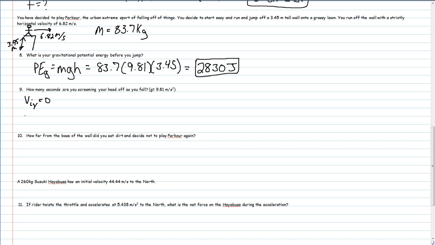I know that my delta y is going to equal 3.45 meters, because I know I'm falling down 3.45 meters. And I know that my acceleration is 9.81 meters per second squared down. That has to do with the fact that all falling objects have the same acceleration. What I want to find out is time. It says how many seconds, so my time is my big question mark.